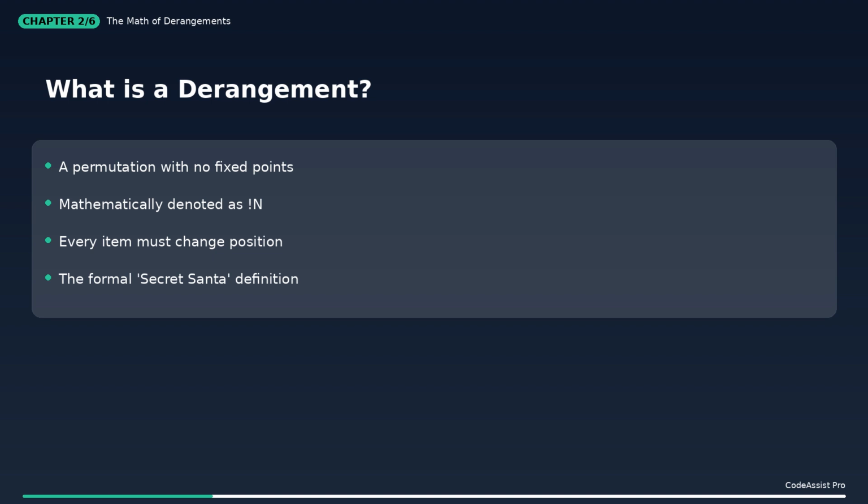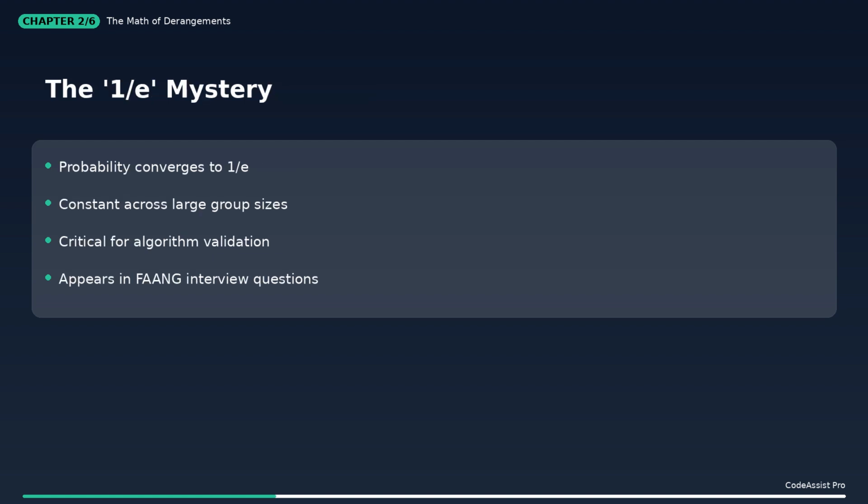Pause, here's a variable reward for the math nerds. As the group size grows, the probability of a valid draw converges to 1 over e, or roughly 36.79%. This constant appears everywhere in CS. If you're interviewing at Google or Meta, understanding this convergence is a high-level signal they look for.